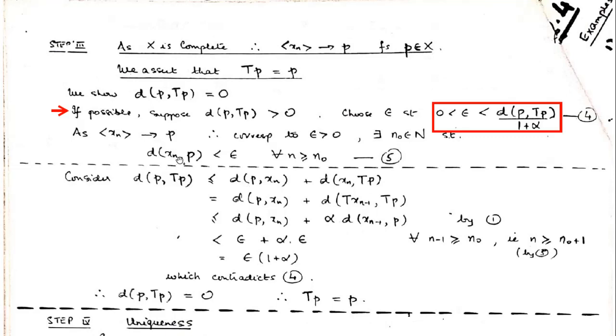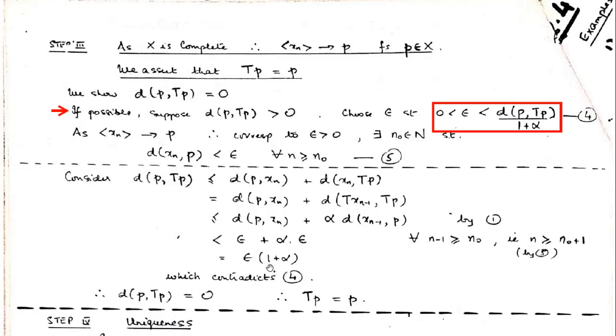So for n, if I replace it with n minus 1, and it is greater than n naught, what I will get is that this distance is less than epsilon. So I will get epsilon plus alpha epsilon. This is true if I choose n such that n minus 1 is greater than n naught. I can choose any such n. So what I will get is that the distance between p and Tp is strictly less than epsilon times 1 plus alpha.